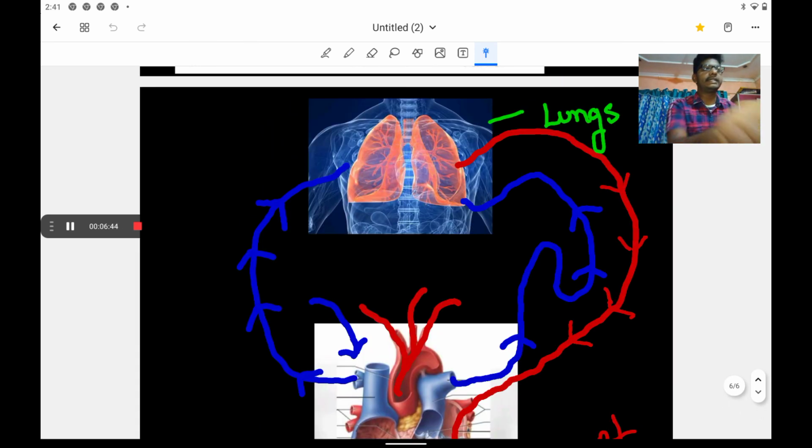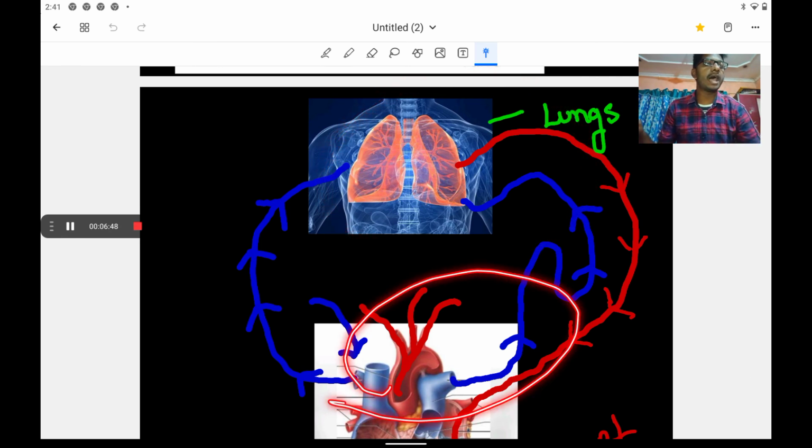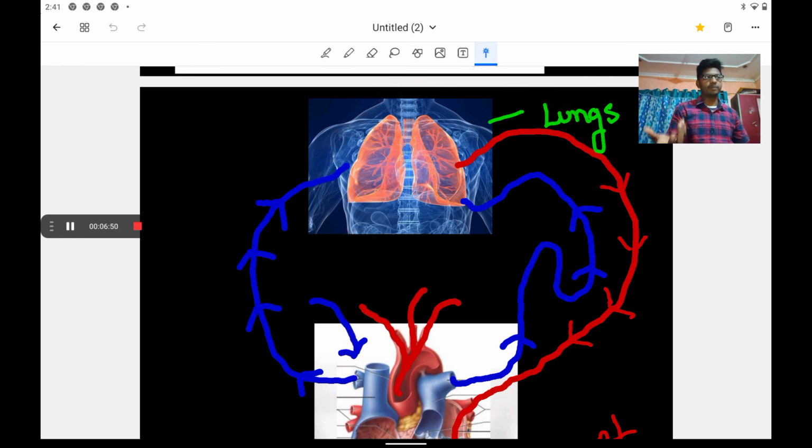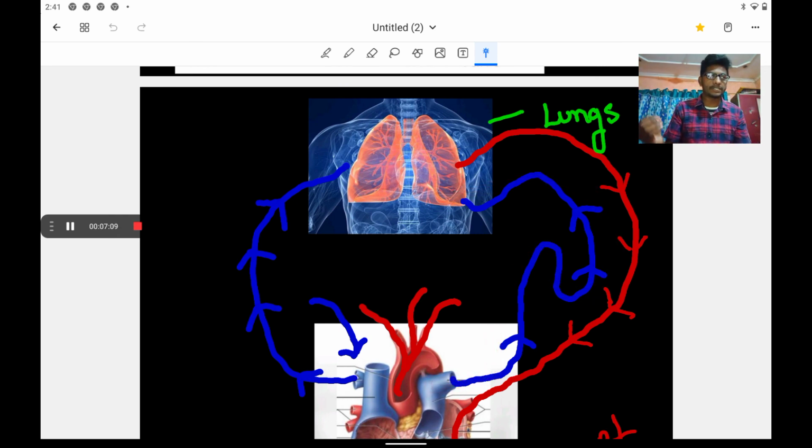This is called the lungs, and this is called the heart. The heart pumps the blood throughout the body. It is a very, very important vital organ present in our body. The pulmonary artery carries the deoxygenated blood to the lungs for the oxygenation process.